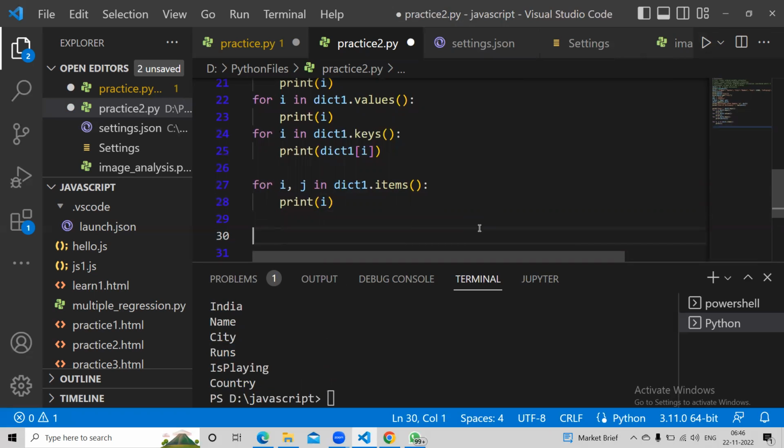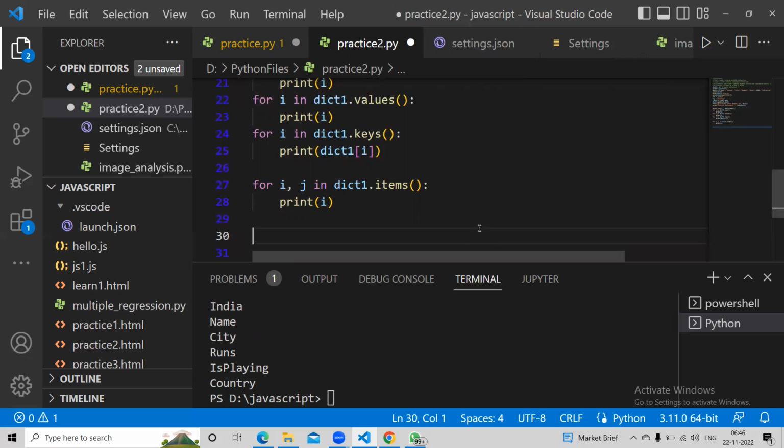There's something called exist. Now, since keys, values, and items are all like lists, you can use all the properties of lists here.